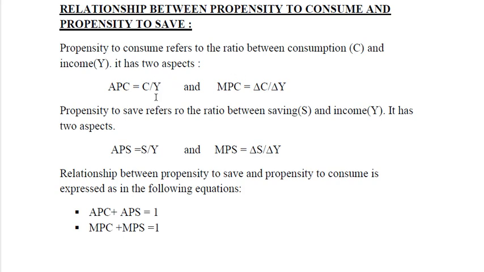APC is equal to C upon Y and MPC is equal to delta C upon delta Y. On the other hand, propensity to save refers to the ratio between saving and income. It has two aspects: average propensity to save, which is equal to saving divided by income, and marginal propensity to save, which is equal to increase in saving divided by increase in income.